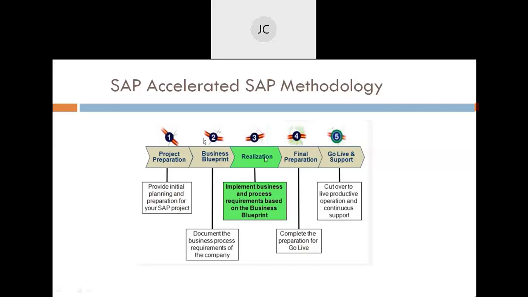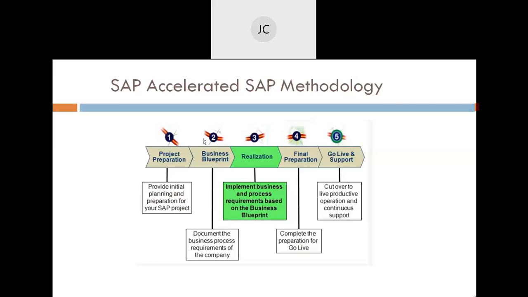As per SAP methodologies, once we are done with the realization phase, we are done. But in a real-time environment this doesn't happen. Every two years, some software upgrade happens in SAP itself. Now the business comes up and says, I want that software upgrade, and we wonder what to do. In step-by-step SAP methodologies, we are not able to do that, or if we do, it takes a lot of time. So we say fine, let's implement this, and we'll do the upgrade later. But this does not work in a live environment.